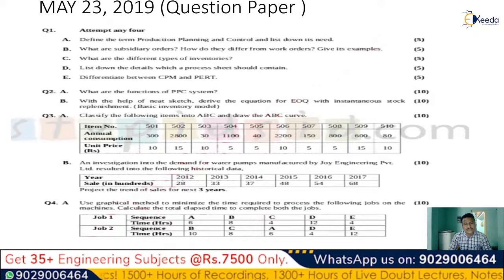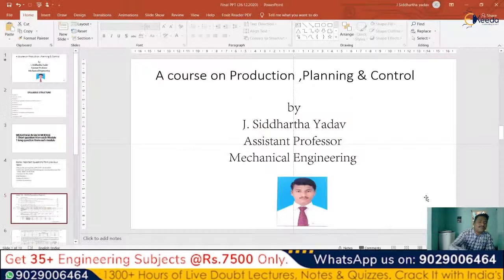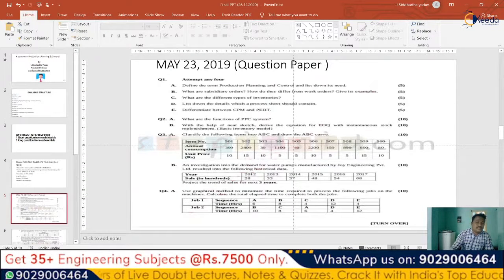So the next one is the different types of inventories. How do we store them, and what are the different types of inventories in this topic? If we want, we can just check that.